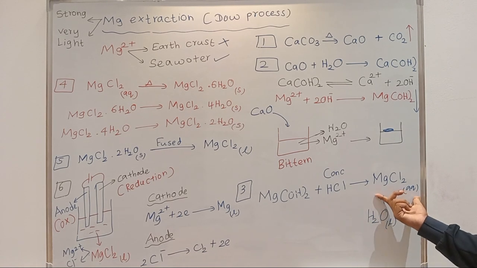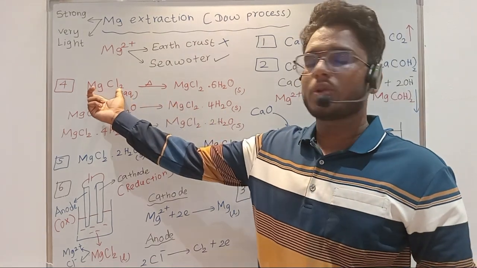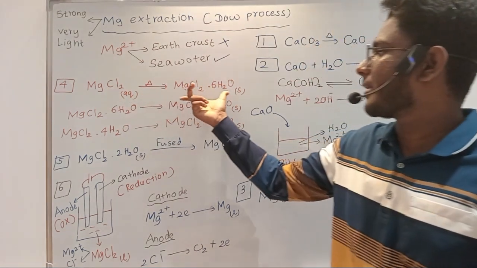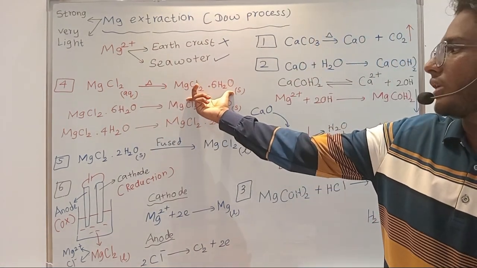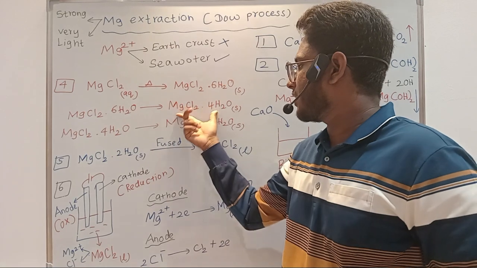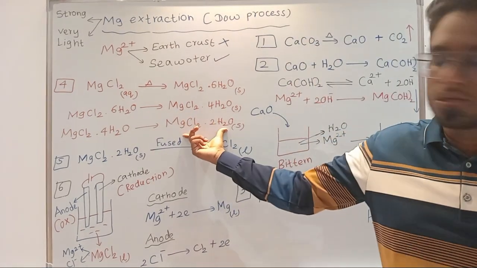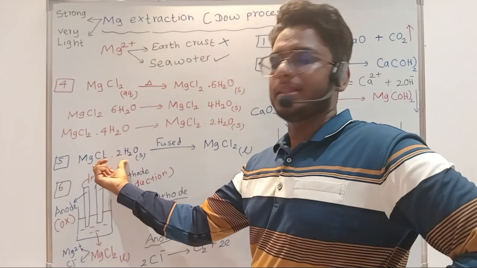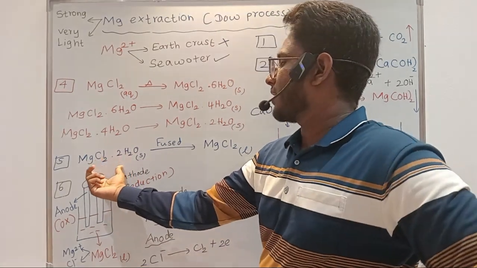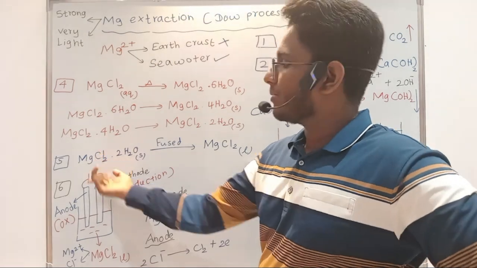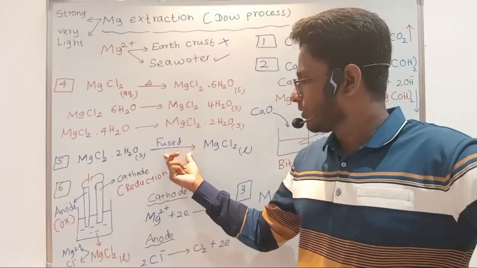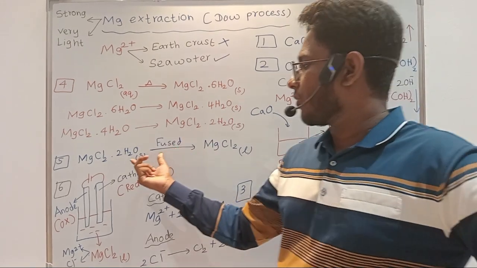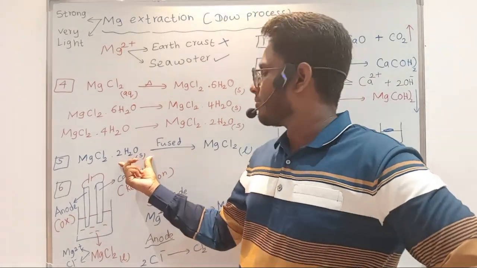And next, we'll be heating this magnesium chloride aqueous in order to remove water. So if you heat it, you'll have magnesium chloride dot 6H2O solid, right? And when you keep on heating it, finally you will get magnesium chloride dot 2H2O. Then we'll be fusing or melting this, so magnesium chloride dot 2H2O solid will be converting to magnesium chloride. When you fuse this, the water present in the solid will be evaporating, right?